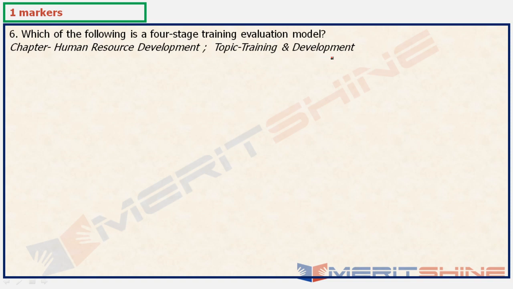So if anyone has studied training and development in detail, they would have automatically come across Kirkpatrick's 4-stage training evaluation model, which is used to evaluate the efficiency of a training, right? So even if you did not know the option, even if you don't have options, you can mark. Even in a fill in the blanks question, you can mark if you have studied.